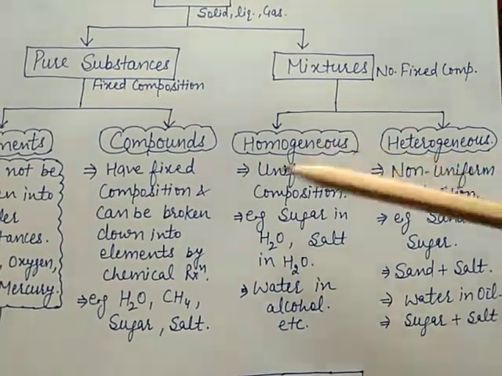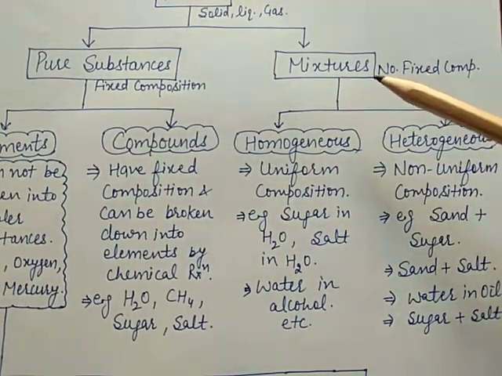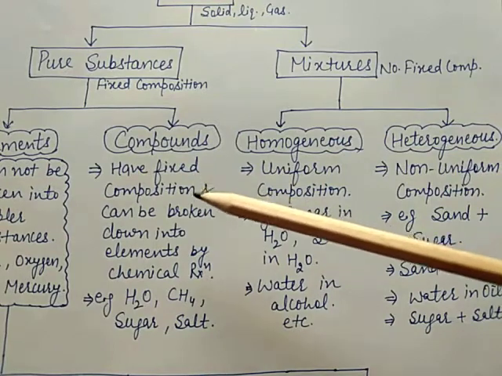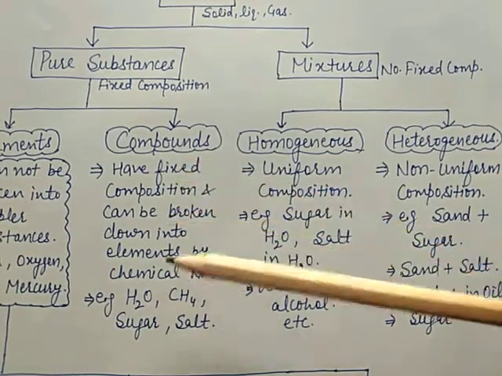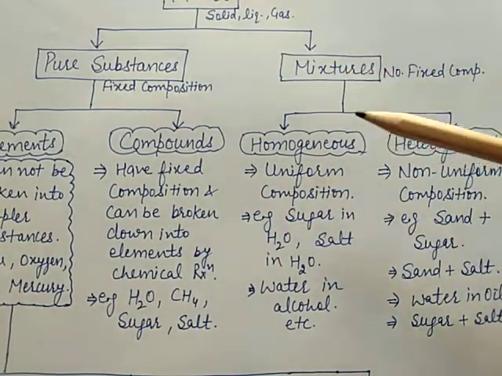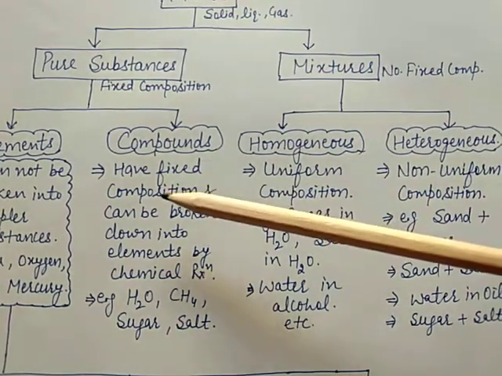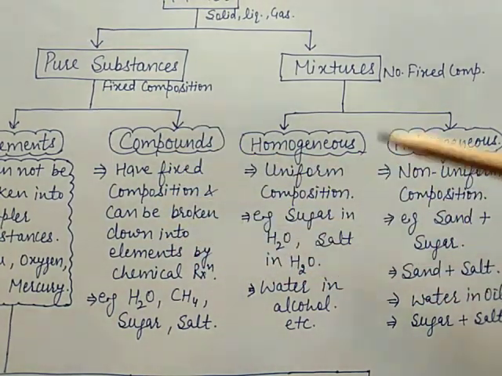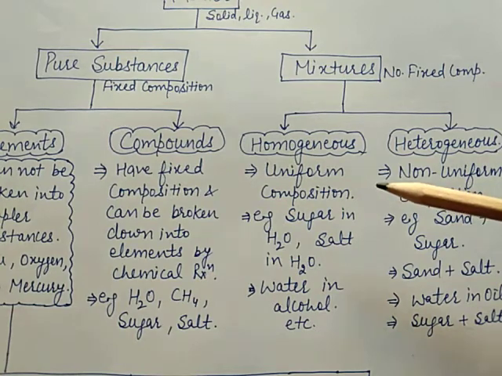Now one question arises: what is the difference between compound and mixture? This is a very important question. In a compound, definite elements are present in a fixed ratio, but in a mixture, the substances mix in any ratio. In a compound, elements combine chemically to form the compound. In a mixture, no chemical reaction takes place during its formation.